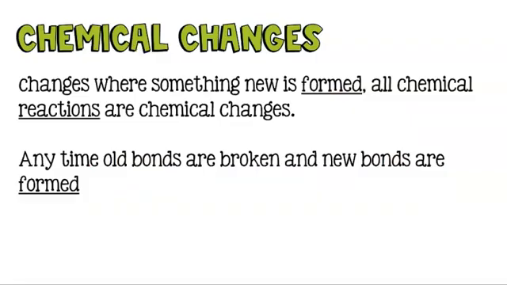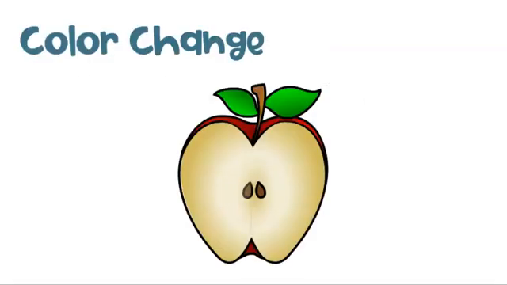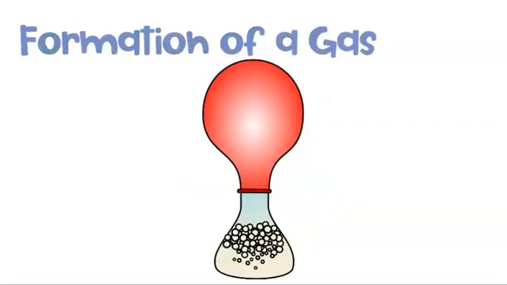Chemical changes, on the other hand, are changes where something new is formed. Keep in mind all chemical reactions are chemical changes. Anytime old bonds are broken and new bonds are formed, we call this a chemical change. This can include color changes such as mixing red and yellow to get green, not like red and white make pink. So it's unexpected color changes.